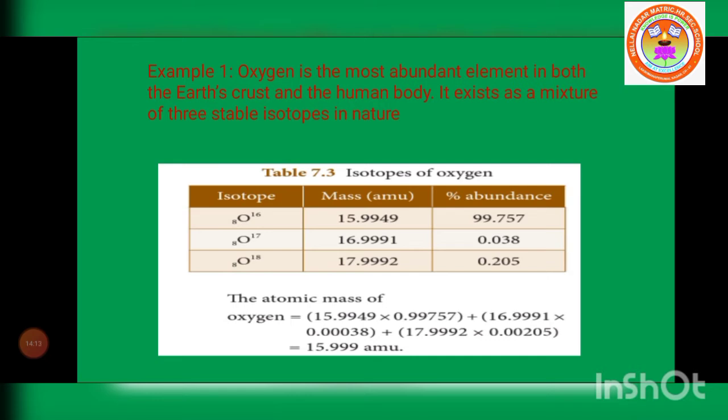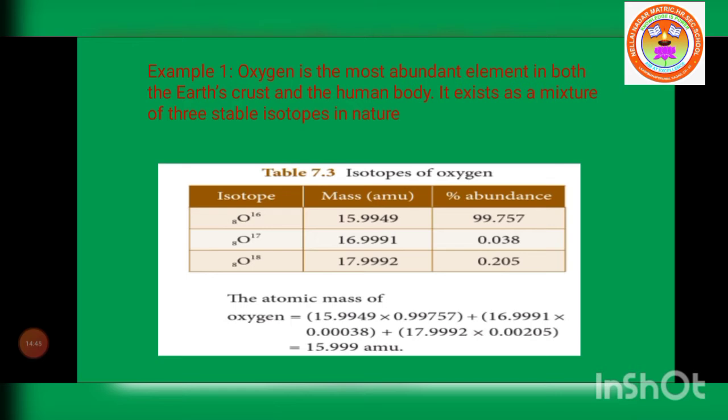The percentage abundance of the first isotope, oxygen 16, is 99.757%. Oxygen 17 occurs at 0.038%. Oxygen 18 occurs at 0.205%. Then we substitute in the formula.